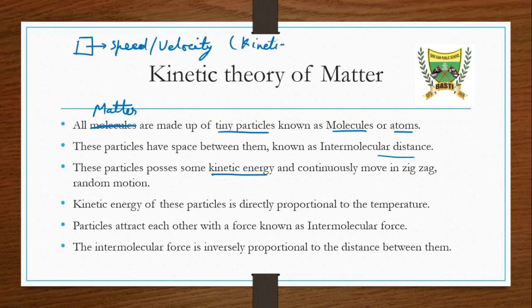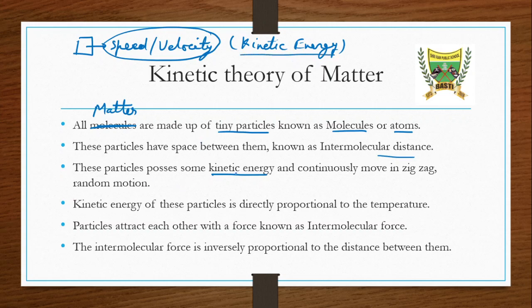So kinetic energy means the energy possessed by the object due to its speed or velocity. Energy possessed by the object due to speed or velocity is known as kinetic energy.